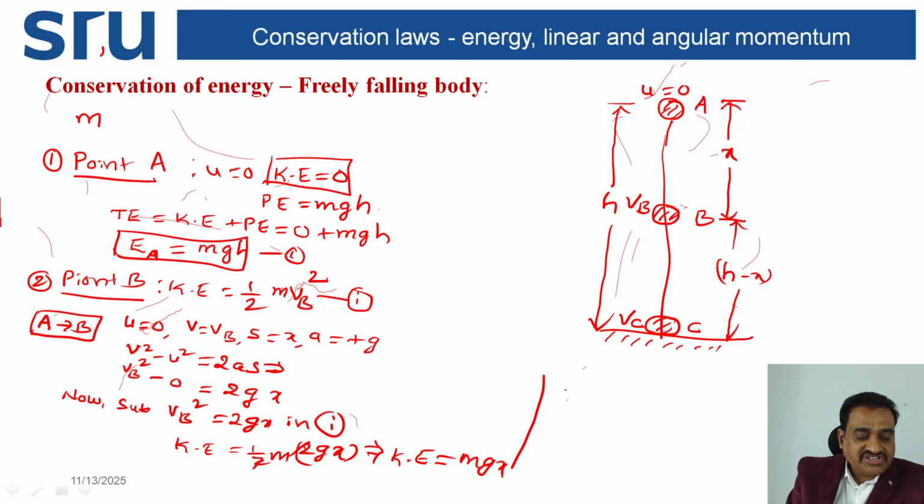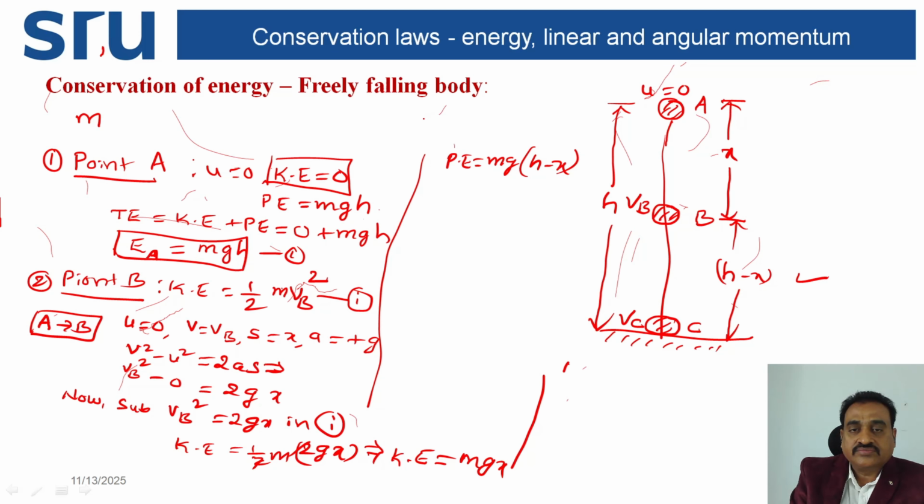So coming to potential energy at point B, potential energy is mg into the height h minus x. This is the height from the ground. So potential energy is equal to mgh minus mgx.